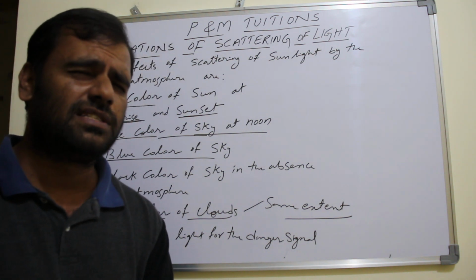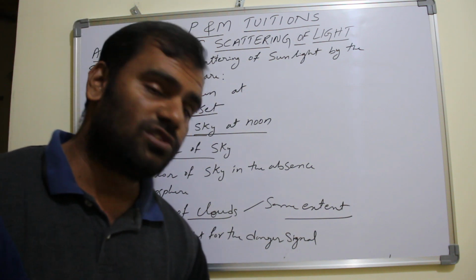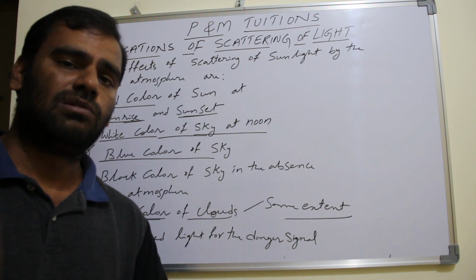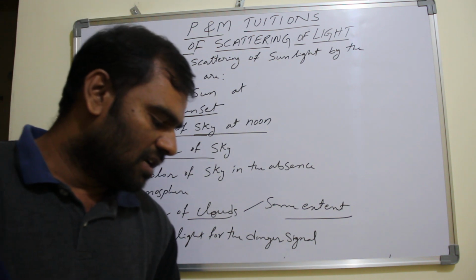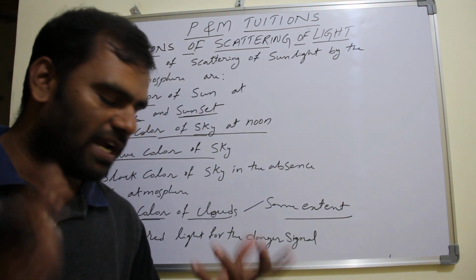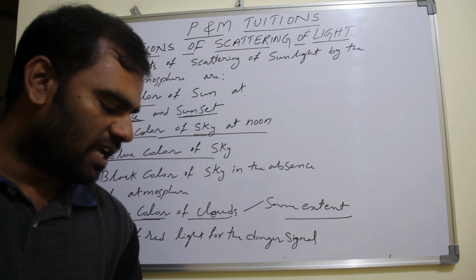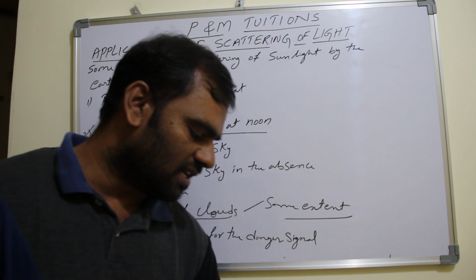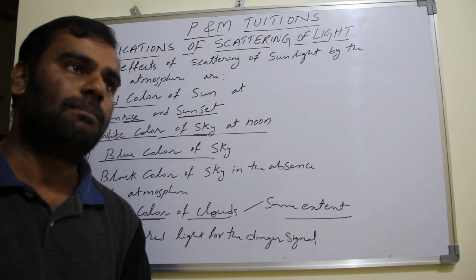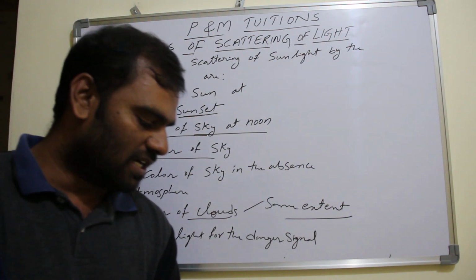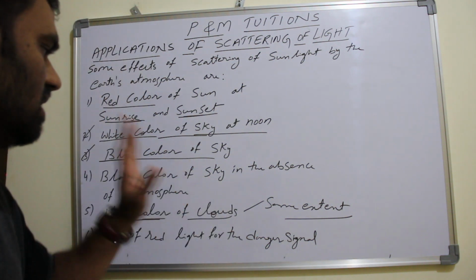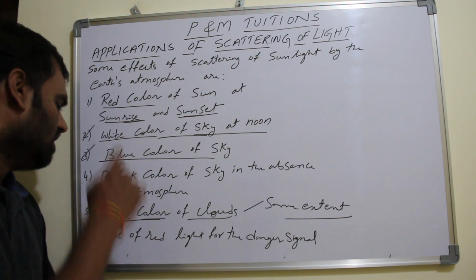If an observer is on the moon's surface, as you know, there is no atmosphere on the moon's surface. So no scattering, which means no scattered light on the moon's surface. Hence, to an observer on the surface of the moon, no light reaches the eyes except the light reaching directly from the sun. Thus, the sky in the direction other than the direction of the sun will appear black in color. So that is the black color of the sky in the absence of atmosphere.